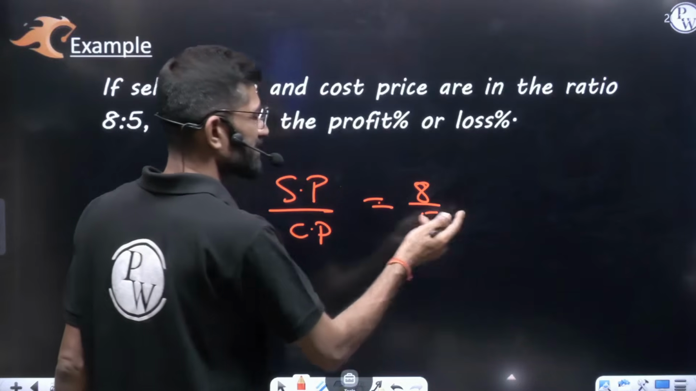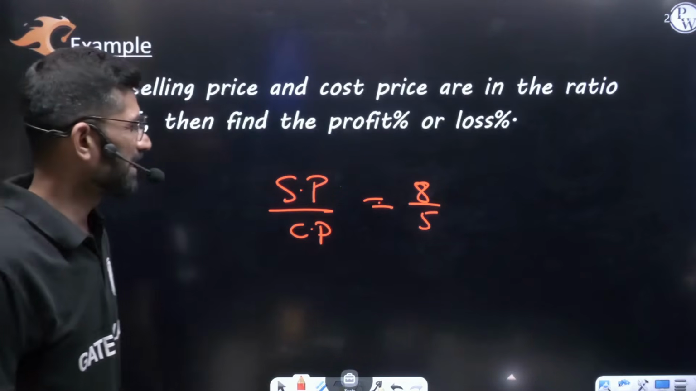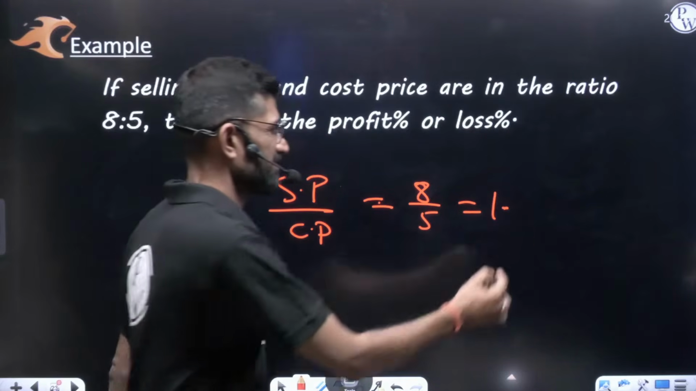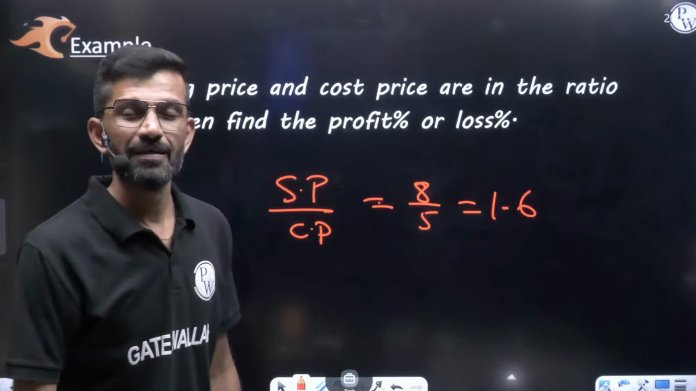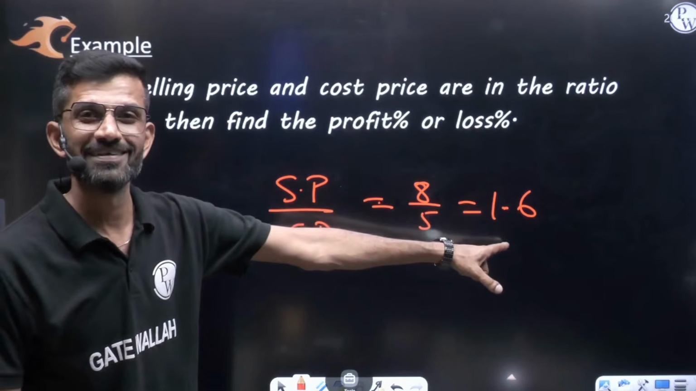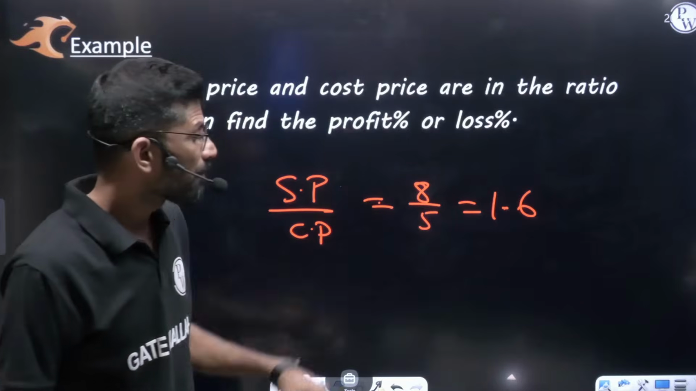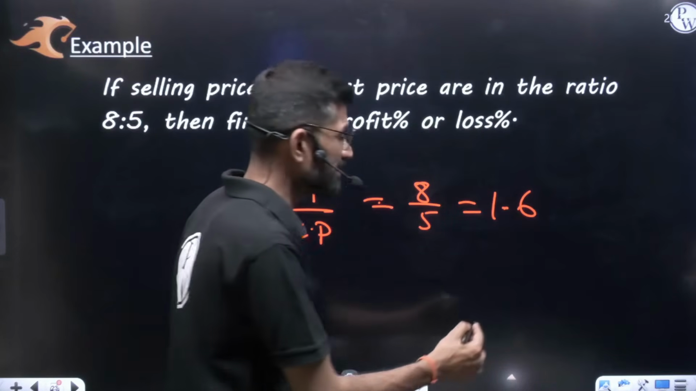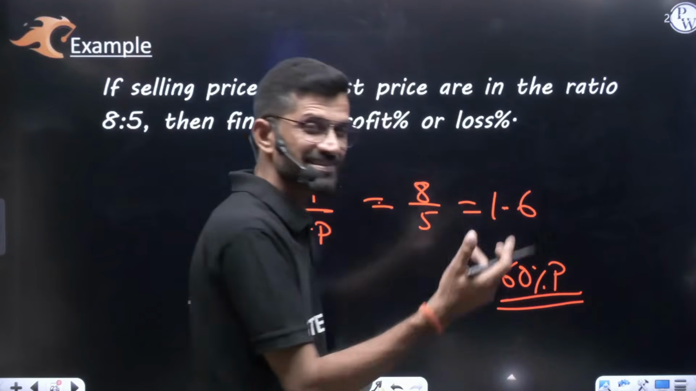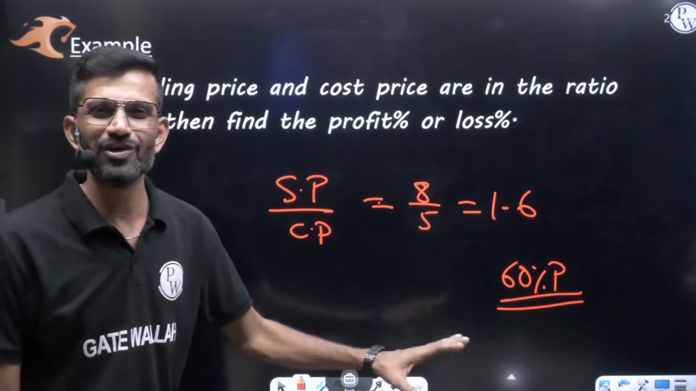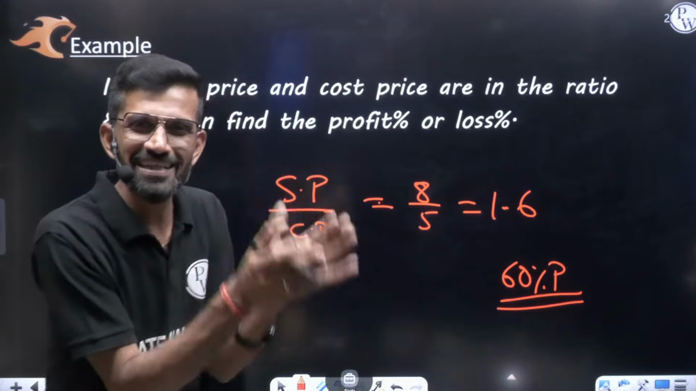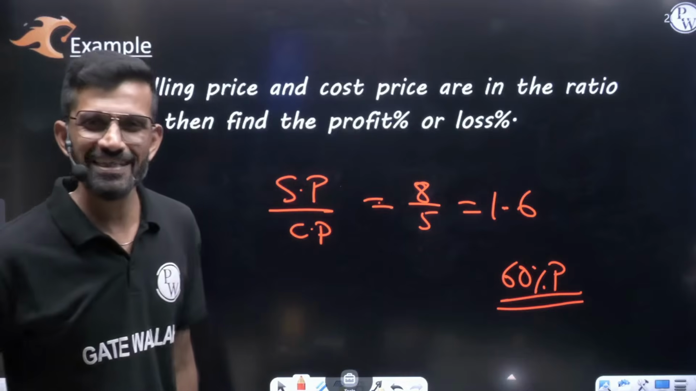That is 8 by 5. Convert this into a decimal. 8 by 5, how much will it come? 1.6. Am I right? Is it more than 1 or less than 1? It is more than 1, so it means profit. How much more than 1? 0.6 more. 0.6 means 60% profit. That's it. But this simple question won't come in the GATE exam. In the starting I am giving you the simple one so that you can understand the concept. Let us go to the next question.